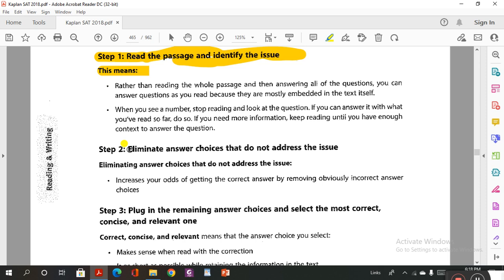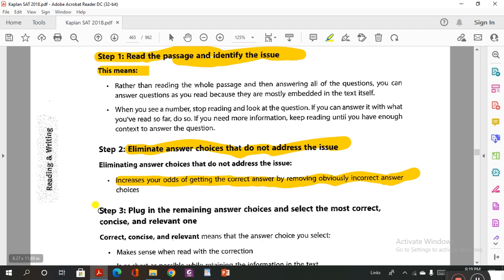What's step 2 exactly? Step 2: you have to eliminate answer choices that do not address the issue, as I mentioned, guys. So increase your odds of getting the correct answer by removing obviously incorrect answer choices. We have to know how to find the mistakes. What kind of mistakes? I told you before. Is the development correct? Are the sentence structures correct? Is the grammar correct? Is the organization correct? If they are not correct, you have to find the correct one from those choices.